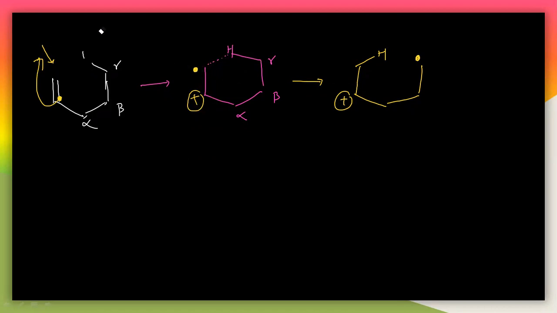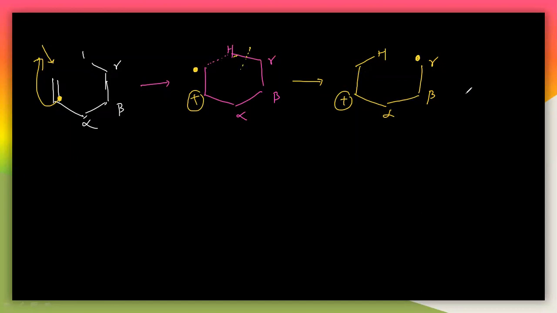So for this radical to form, the hydrogen has to come and bond here, which means this bond has to break like this. Then the electron here can make a bond, and it will produce a radical on this particular gamma carbon. So the radical has come again at this gamma carbon, and this is the beta and this is the gamma here.